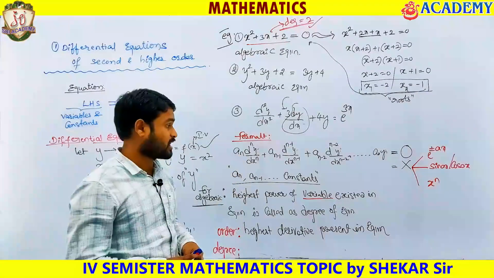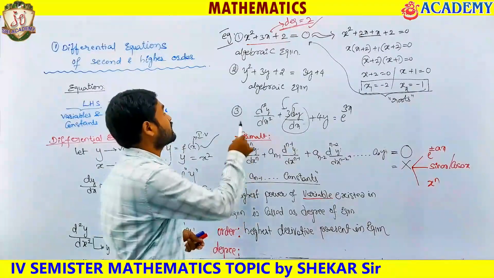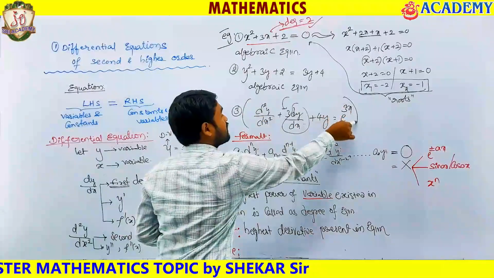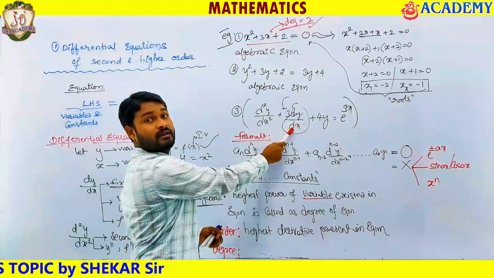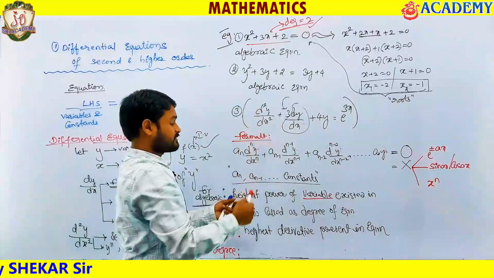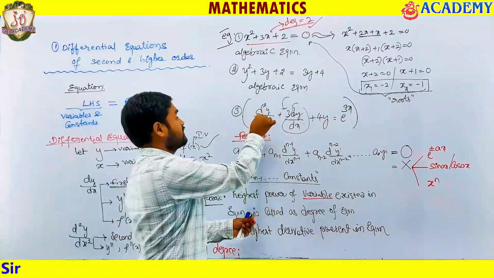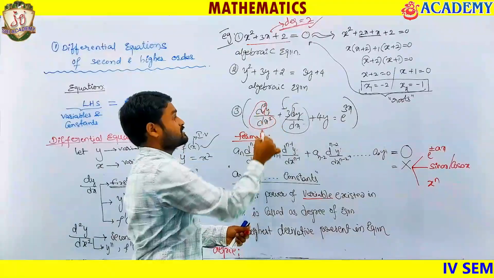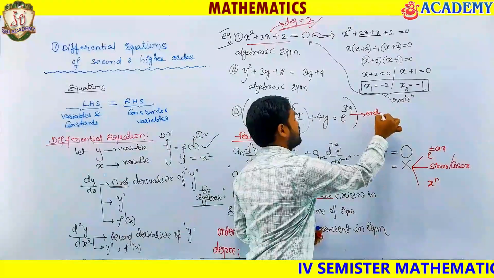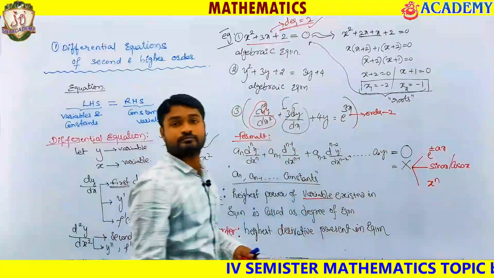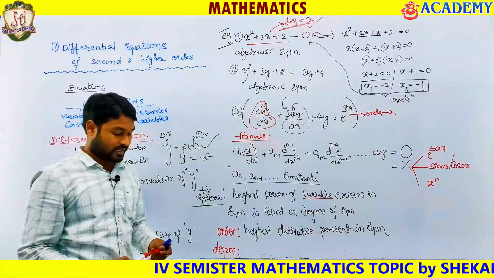One conclusion has come. The highest derivative is how much? Can you tell me the order for this? So we have y, dy by dx, and d square y by dx square. The highest derivative is this one, d square y by dx square. So the order is 2. Order 2. Okay, next.